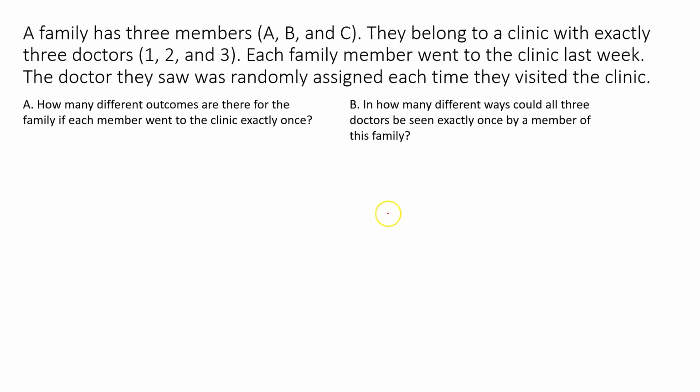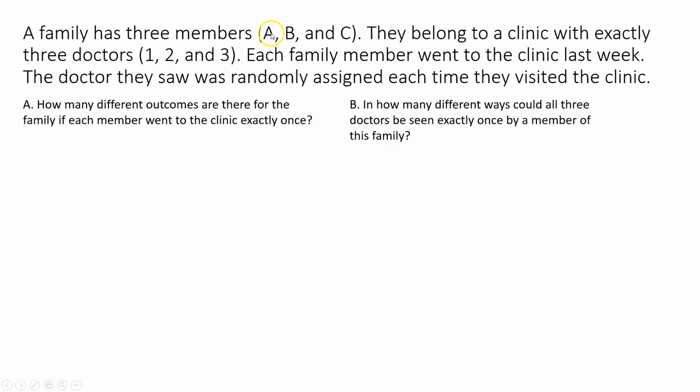Alright, here's a crazy one. A family has 3 members. We will call them A, B, and C. They belong to a clinic with exactly 3 doctors, and we will call them 1, 2, and 3. Each family member went to the clinic last week. The doctor they saw was randomly assigned each time they visited the clinic. So how many different outcomes are there for the family if each member went to the clinic exactly once? So let's look at person A.